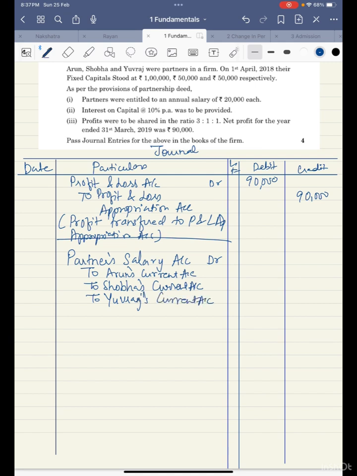How much salary? 20,000 each. So total salary was 60,000. So you will write salary credited to partners' current account.